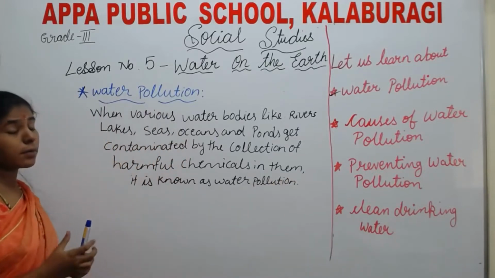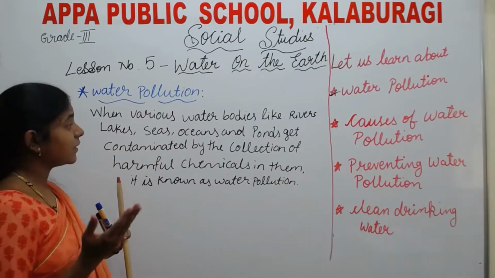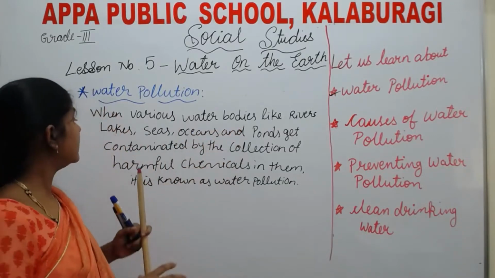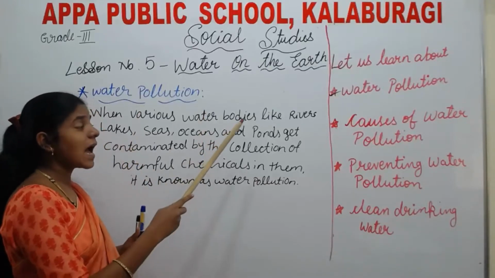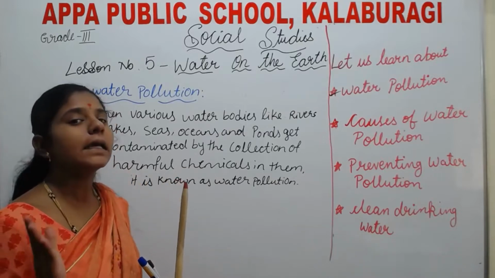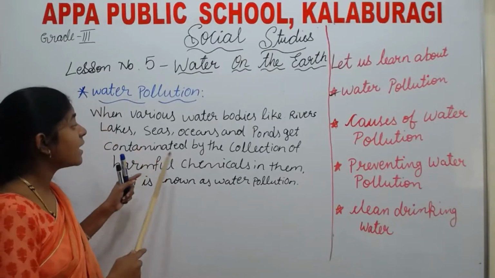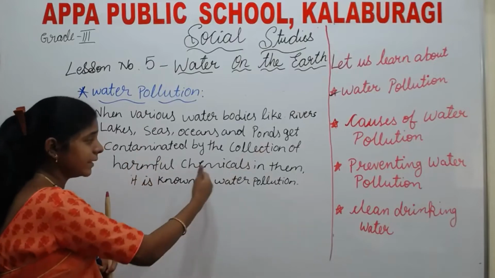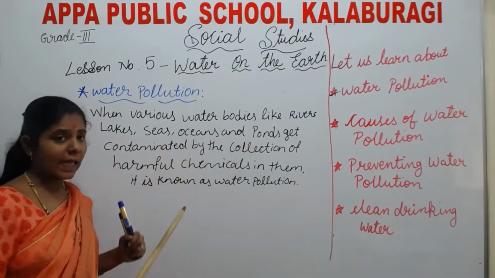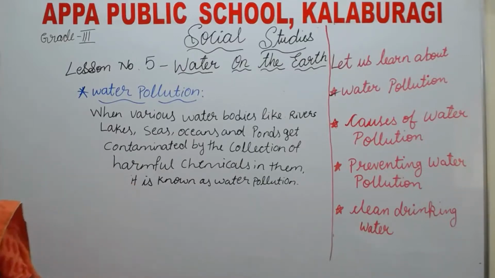See children, what do you mean by water pollution? Yesterday we learned about water bodies. Various water bodies like rivers, lakes, seas, oceans, and ponds get contaminated by the collection of harmful chemicals released from factories, washing clothes, and so on. In them means in lakes, seas, rivers, etc. It is known as water pollution. Okay, understood about water pollution?